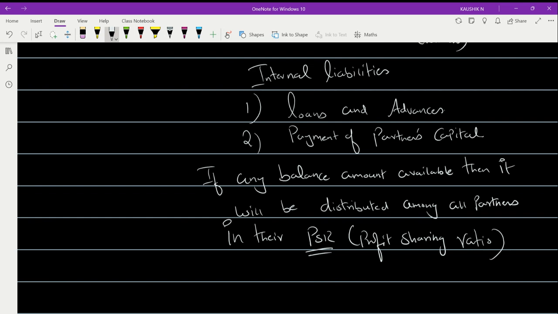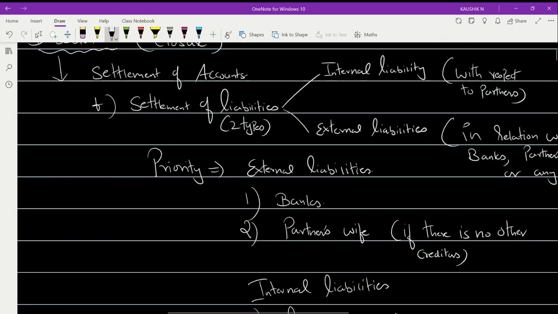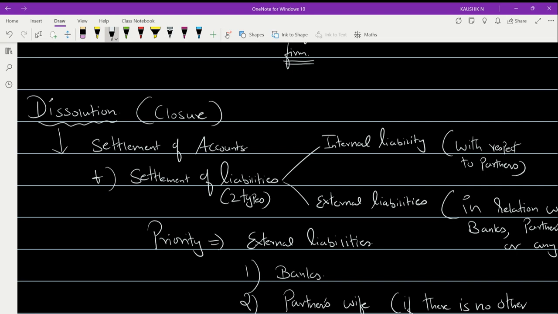The settlement of accounts in general is covered under section 48. This is the main section that you have to keep in your mind. Got it?